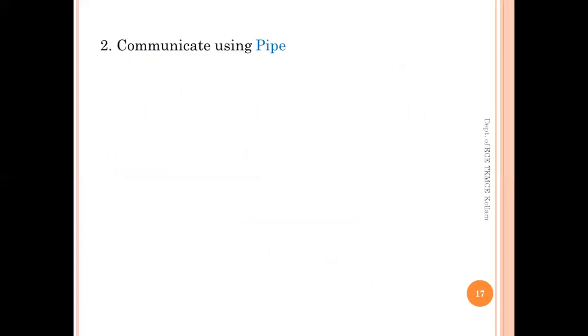The next idea for inter-process communication is by the use of pipes. The mechanism of using a pipe for intercommunication is the same as that of a file.